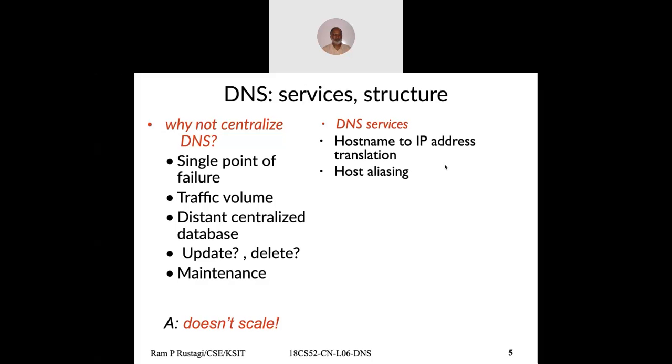A host name could have multiple names. For example, IBM.com could have relay.1.ibm.com or relay.1.ibm.com. So these are called host aliasing and canonical names.